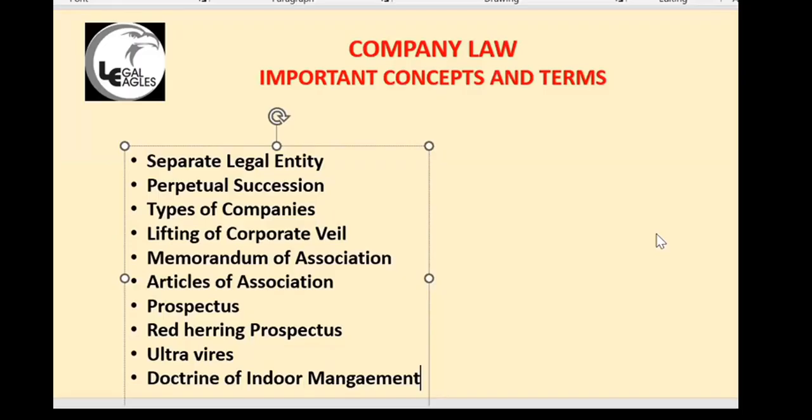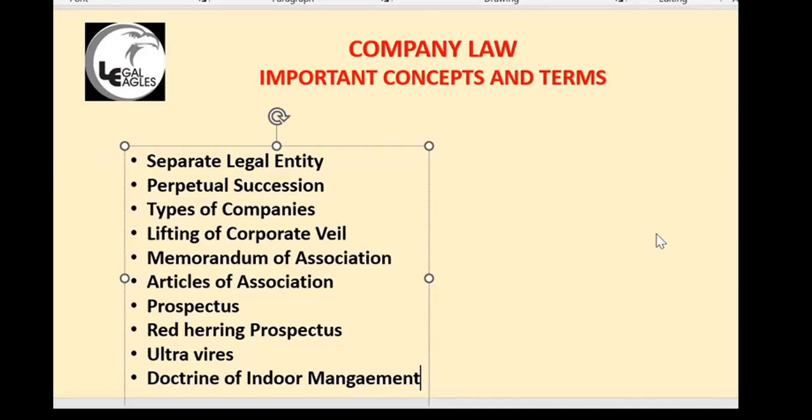The object clause is a public document. Memorandum is a public document. So they can go to the public document, where it is clearly mentioned that this company started to do finance business. They can sue me personally, saying I have cheated, but they cannot sue the company for the money. That is ultra vires and not binding on the company.